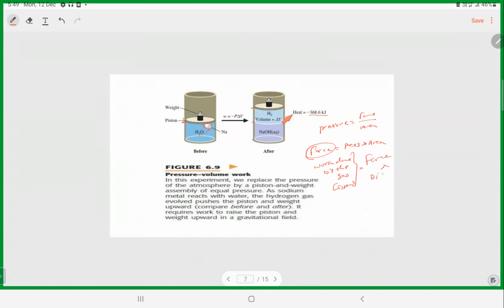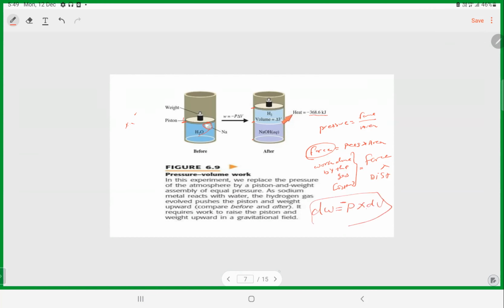So now we get a small amount of work which is done at constant pressure, and then dV.